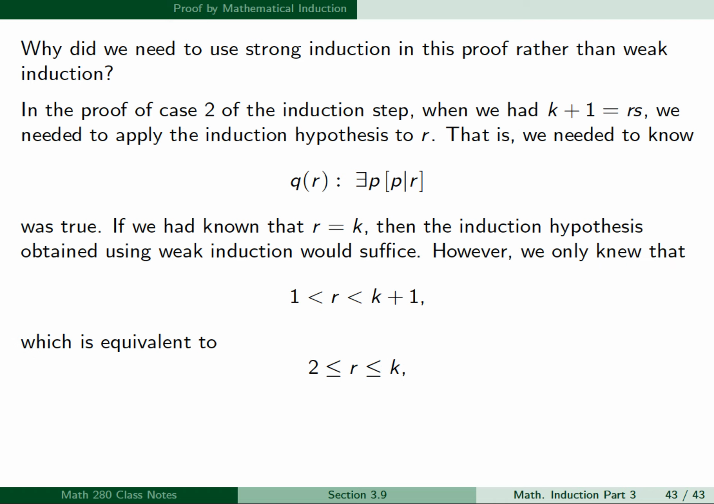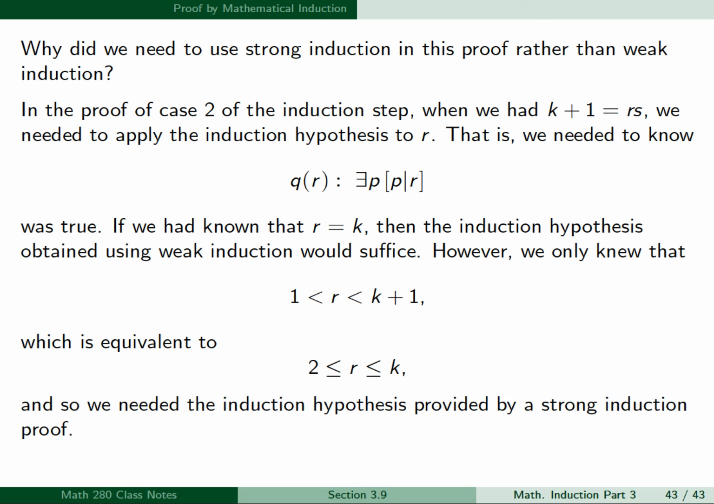However, we only knew that r was greater than 1 and less than k plus 1, which is equivalent to r is greater than or equal to 2 and less than or equal to k. So we didn't know that r was equal to k. We only knew that it was greater than or equal to 2 and less than or equal to k. And so we needed the induction hypothesis provided by a strong induction proof.